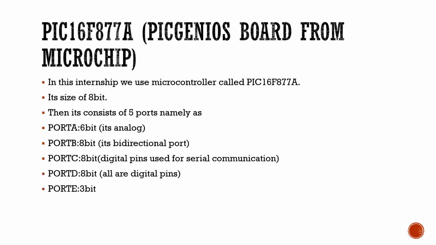Port A consists of 6 bits, it's analog pins, and port B has 8 bits, it's a bidirectional port. It can be used for either input or output. Next, port C is a digital port used for serial communications, like I2C, which you can use for transmitting data. And port D are all digital pins, and port E are 3-bit pins.